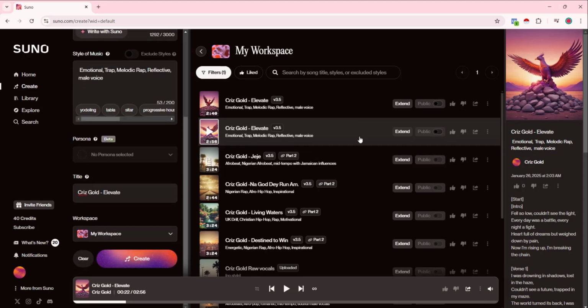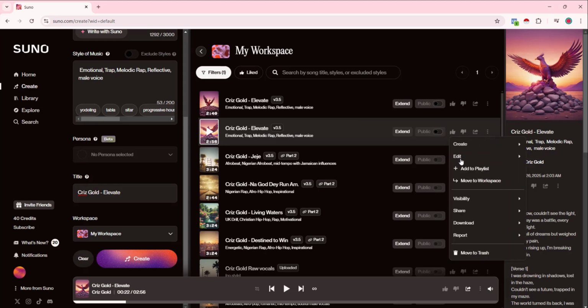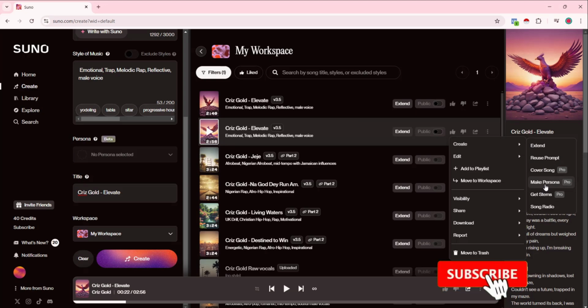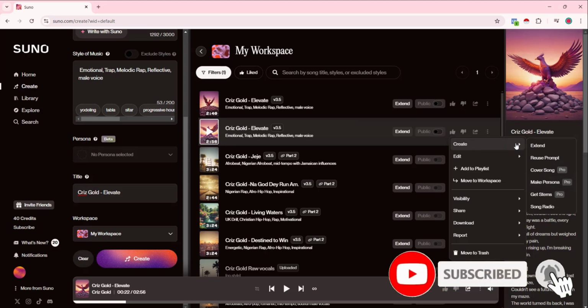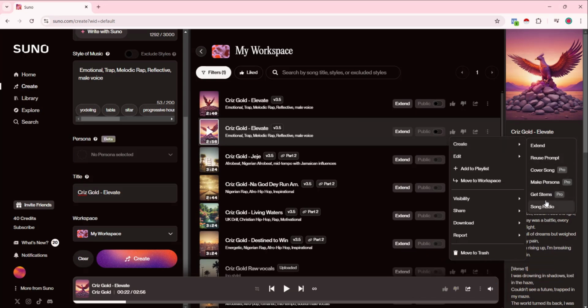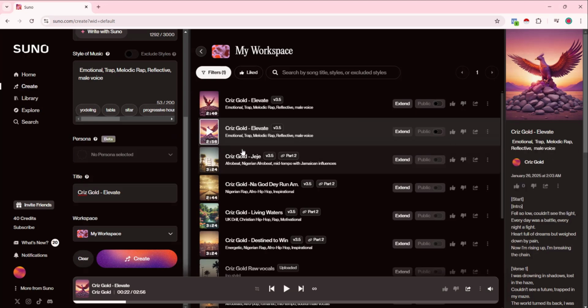And if you even upgrade to their pro, you have the options to do much better things like remastering the song. If I click on this point, you can see you can get to make persona. When we talk about persona, it's like putting your own personality into the song, and I'm going to show you something about that in a little while. So as you can see, with the pro you can do much better, but for this one I just created, I feel it's related to what I want, you understand?